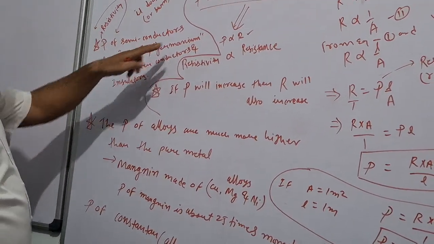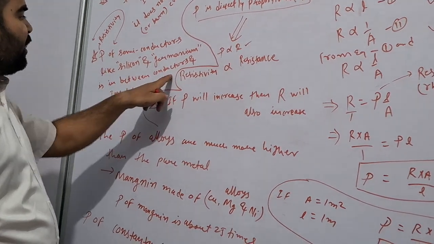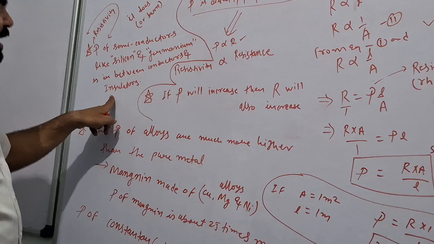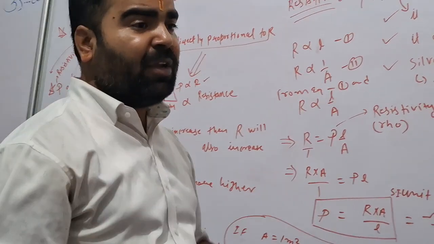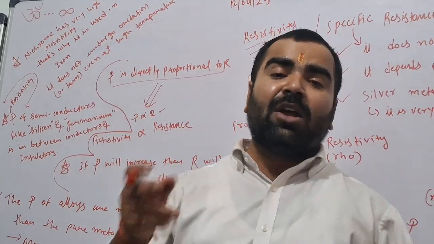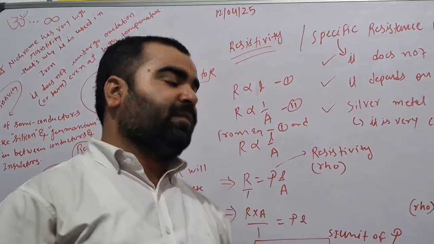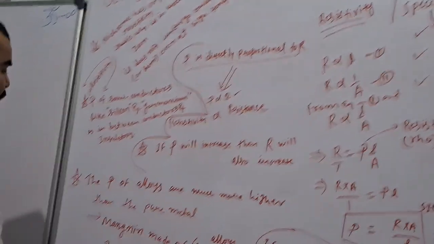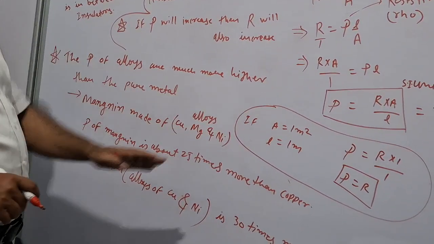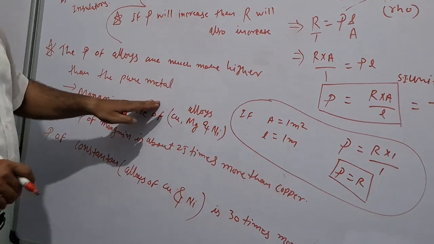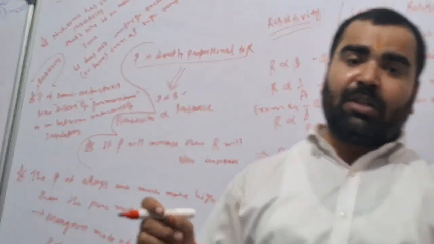The resistivity of a semiconductor like silicon and germanium is in between conductors and insulators. These are semiconductor materials, and their resistivity lies between insulators and conductors. Now moving on, the resistivity of alloys is much higher than that of pure metals.